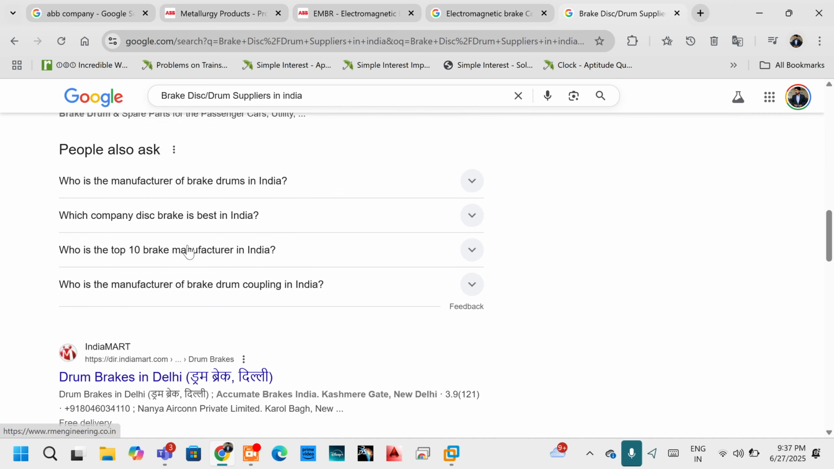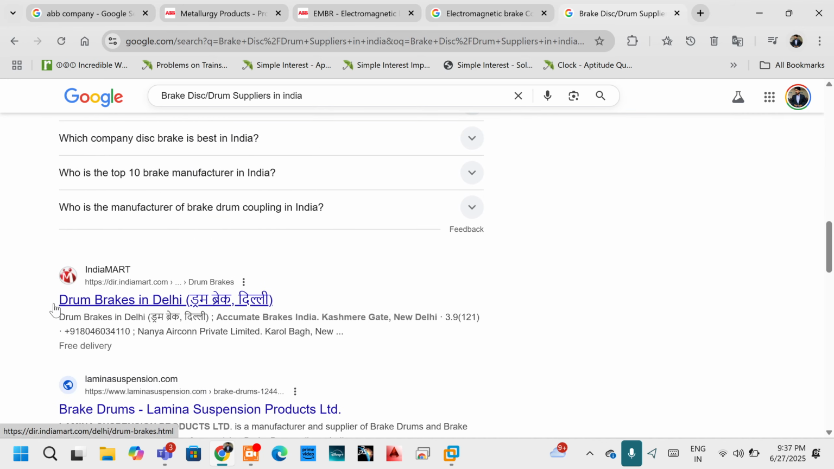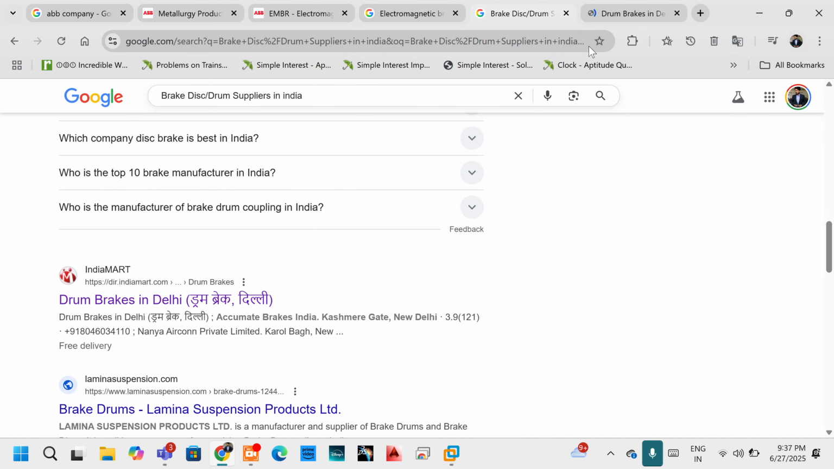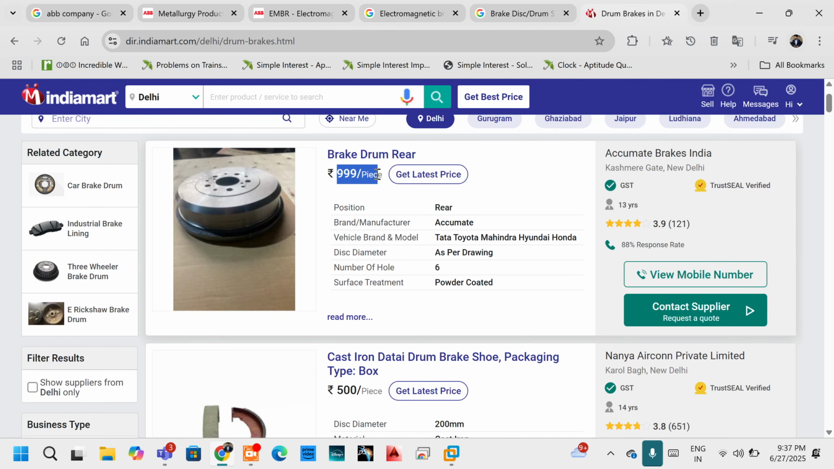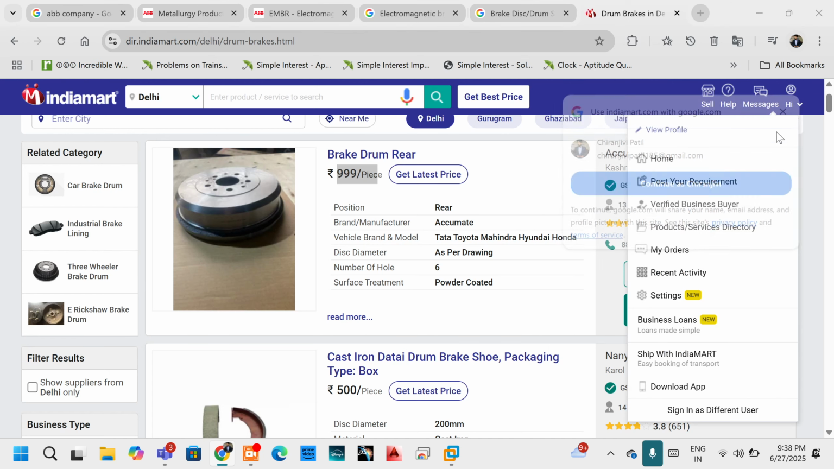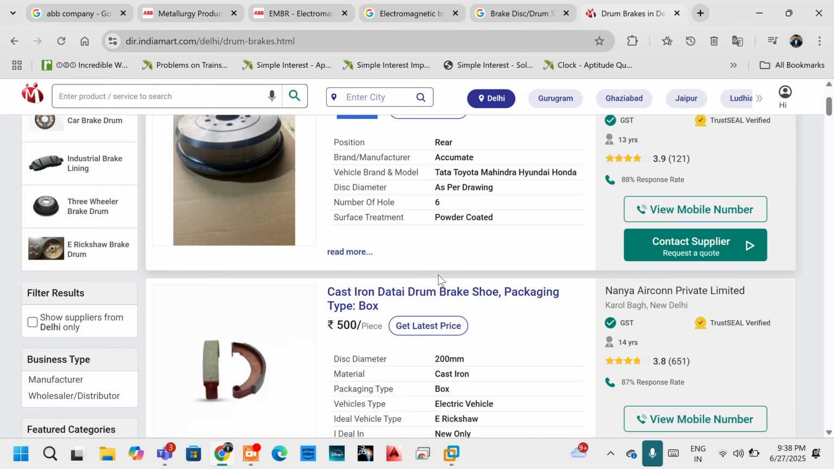rmengineering.co.in, or you can just go to this IndiaMART case, drum brakes in India, right? You can just go to this IndiaMART. So in IndiaMART you get a lot of suppliers, and you get a price list also, guys, 9.99 per piece, right? And their material description also. So this is what you have to collect, the information, guys.